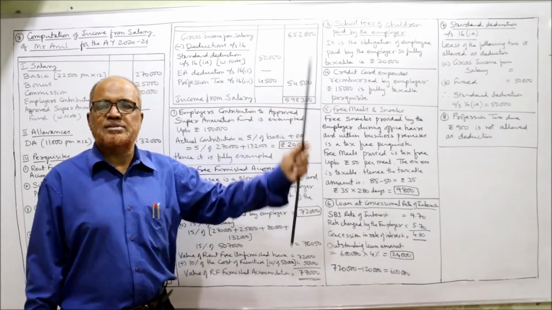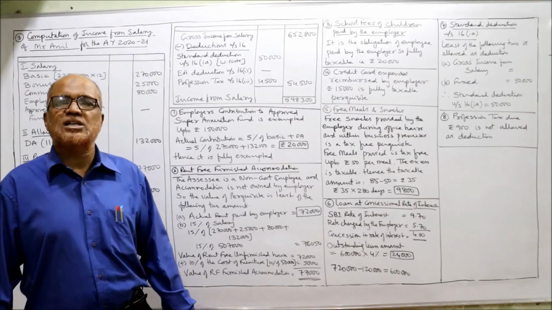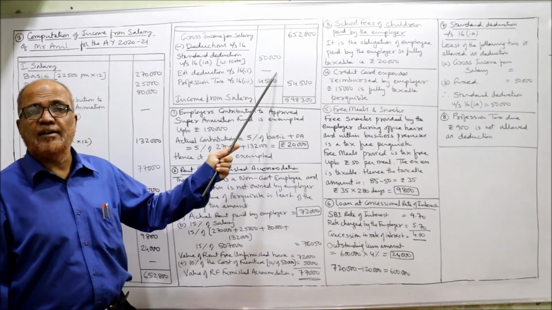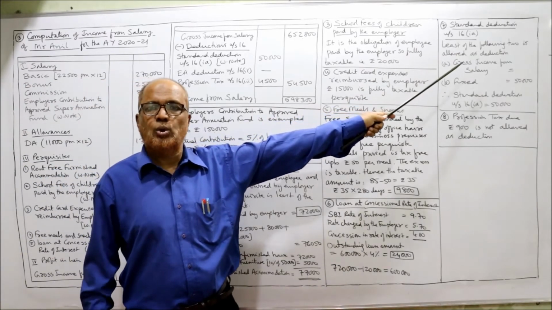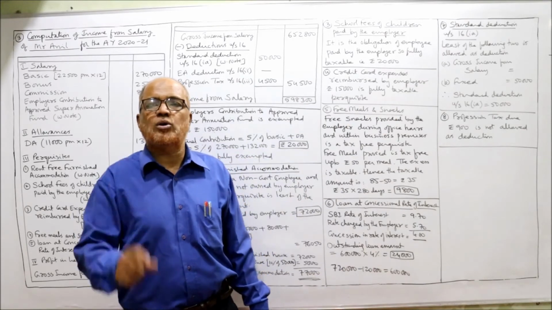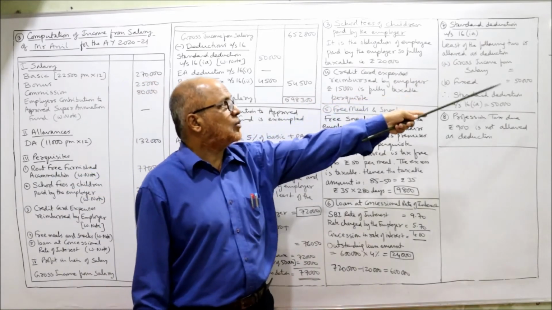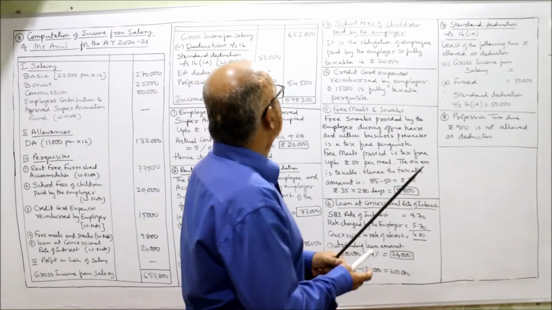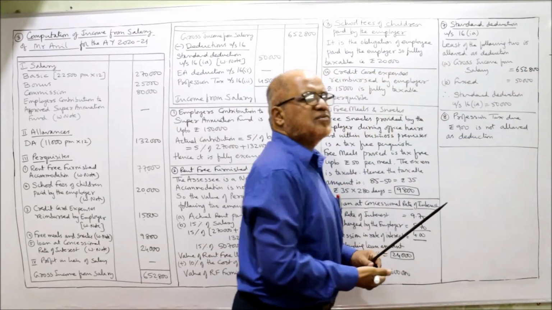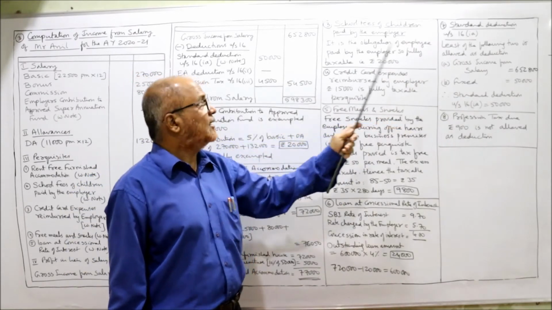From this gross income from salary, 3 deductions are allowed. That is standard deduction under section 16(1)(a). Working note: again in working note we have to show. The least of the following 2 amounts: gross income from salary or fixed amount of 50,000, whichever is least. So gross income from salary 6,52,800 or rupees 50,000, whichever is least. So 50,000 is least. So standard deduction 50,000.